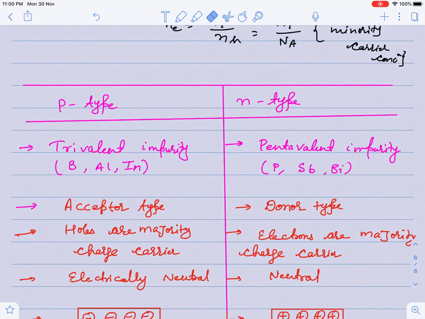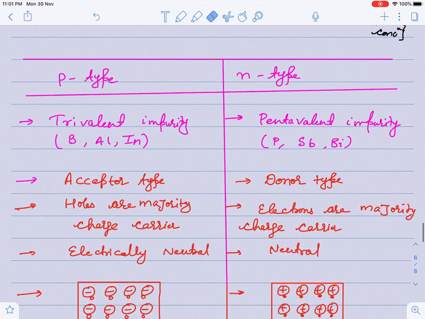Why is this acceptor type, guys? Because trivalent has one vacancy, because 3 combine with 3, but the fourth one has nothing there, so a vacancy is created, so it has a tendency to accept. Pentavalent has an excess of electron, so it is known as donor type impurity.